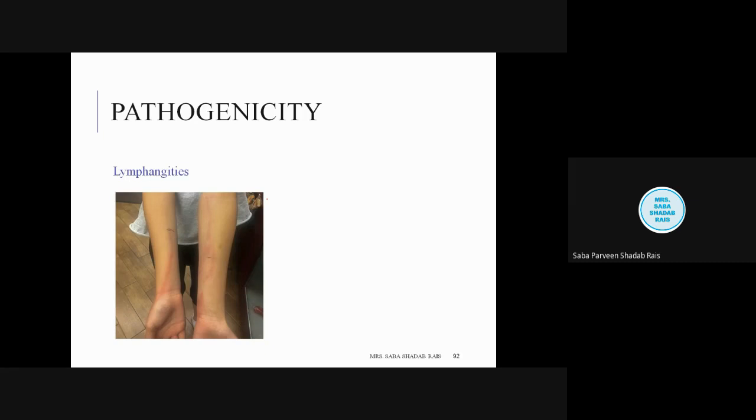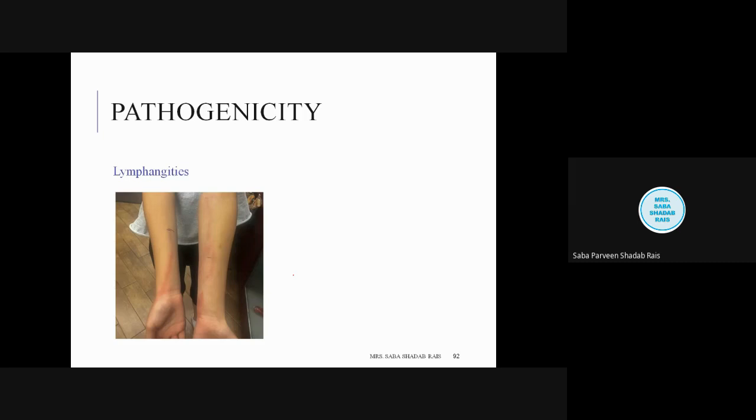So what they will do, they will cause the dilation of the lymph vessel. So when the lymph vessel will be dilated, the area of the lymph vessel will be increased and it will be causing the inflammation, and this will be causing the blockage. Now see, I have taken the example of the superficial lymph site so that I can show it to you.